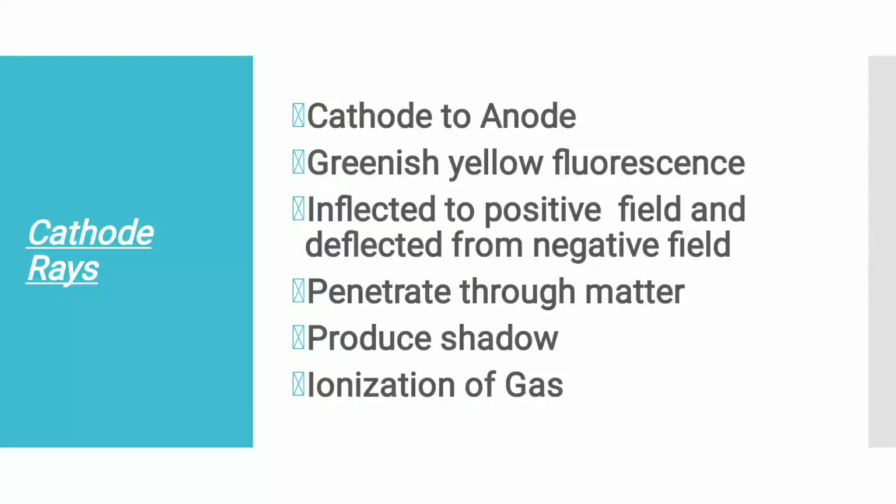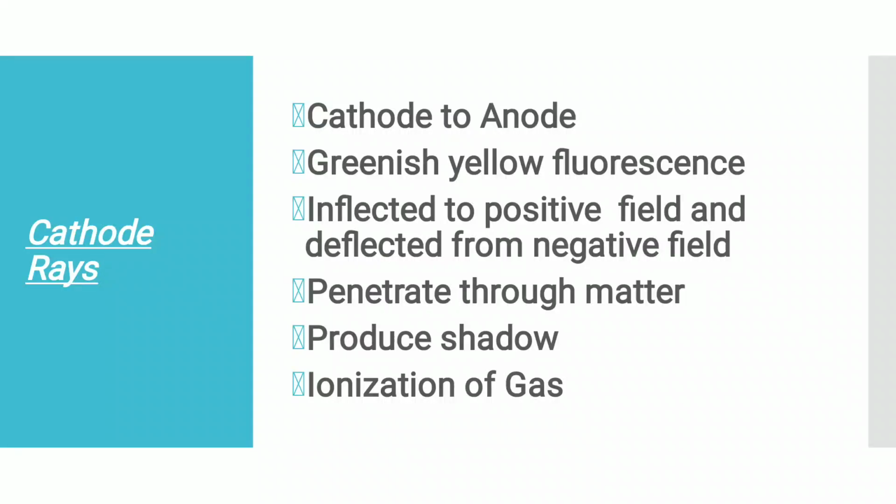Some properties of cathode rays are: first, they travel from the cathode to the anode in straight lines. Second, they cause a greenish yellow fluorescence on a soda glass screen placed in the tube. Third, they are affected by electric field. Fourth, when a beam of cathode rays is made to fall upon hard metallic targets like tungsten, X-rays are produced.